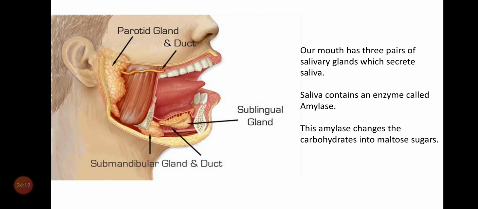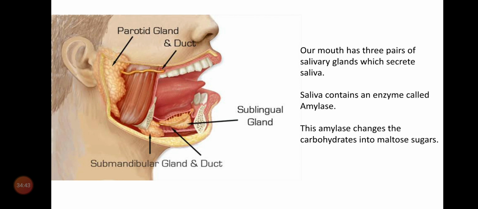According to the food, the teeth bite the food material, tear the food material, and molars and premolars chew the food material with the help of tongue also. While chewing, salivary glands secrete saliva. The saliva mixes with the food.